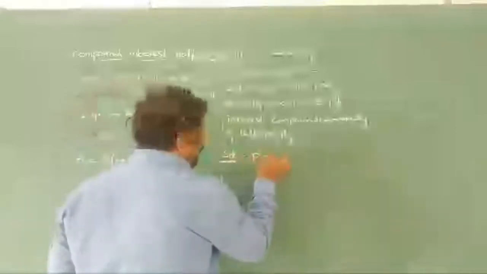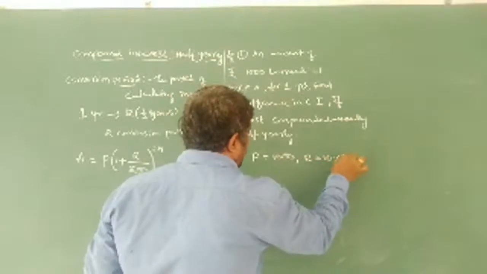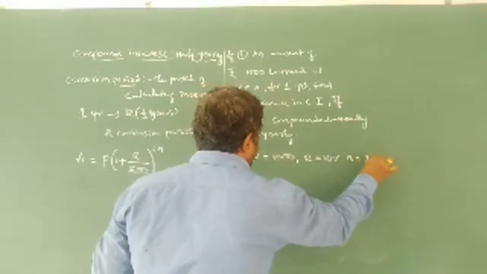Compounded annually, already we know how to do it. What is P given? 1000 rupees. R is 10%, N is 1 year.